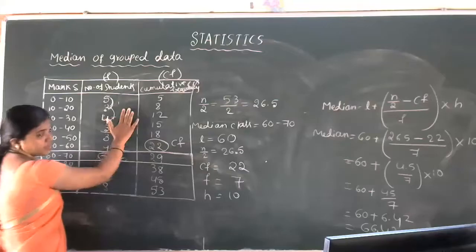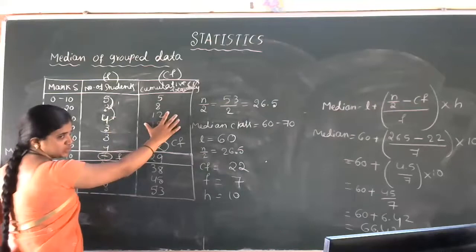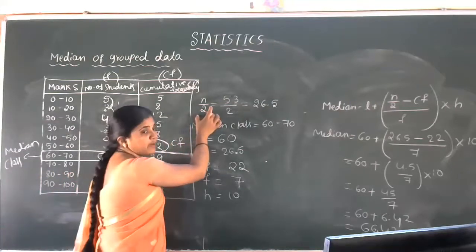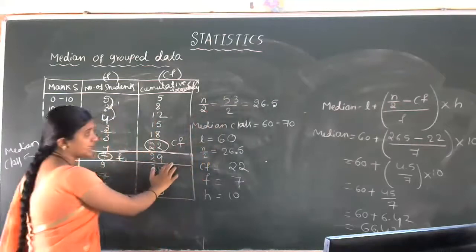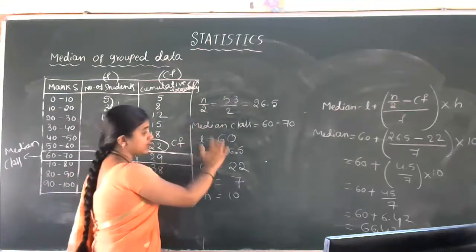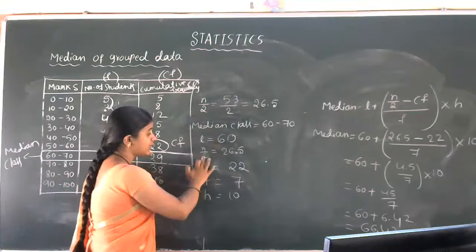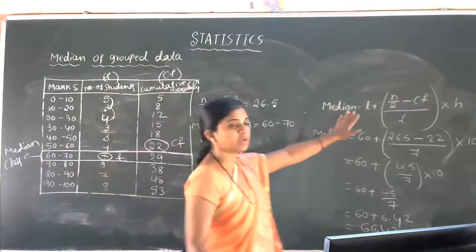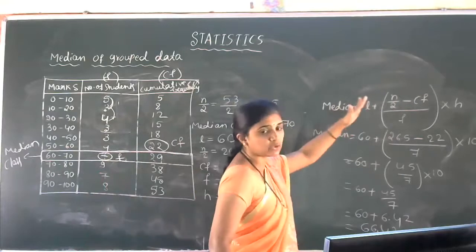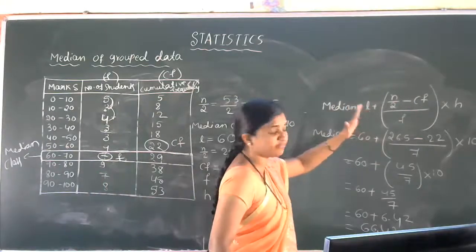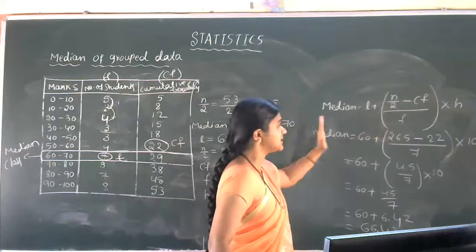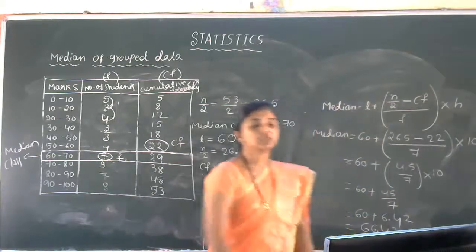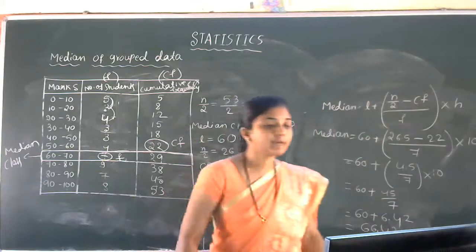Marks, number of students, prepare the cumulative frequency distribution table. Then the very first step is n by 2. With the help of n by 2, you have to decide the median class. Then with the help of the median class, you have to decide L, n by 2, CF, F and H. Then median is equal to L plus (n by 2 minus CF) divided by F into H. Substitute the value and simplify. This is the median of grouped data.